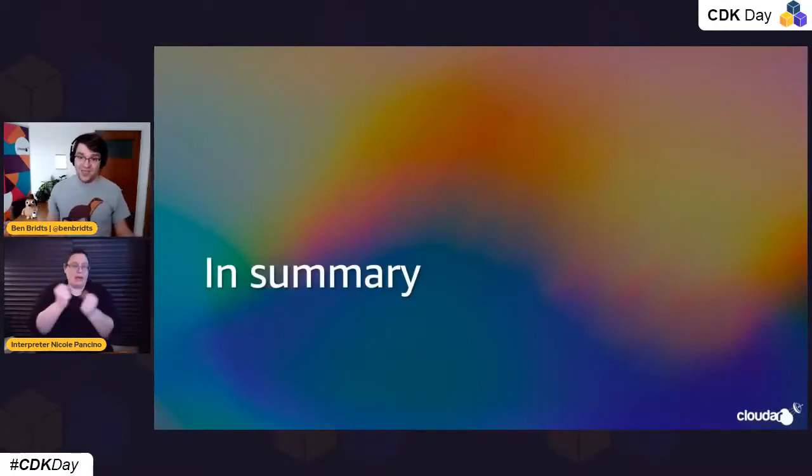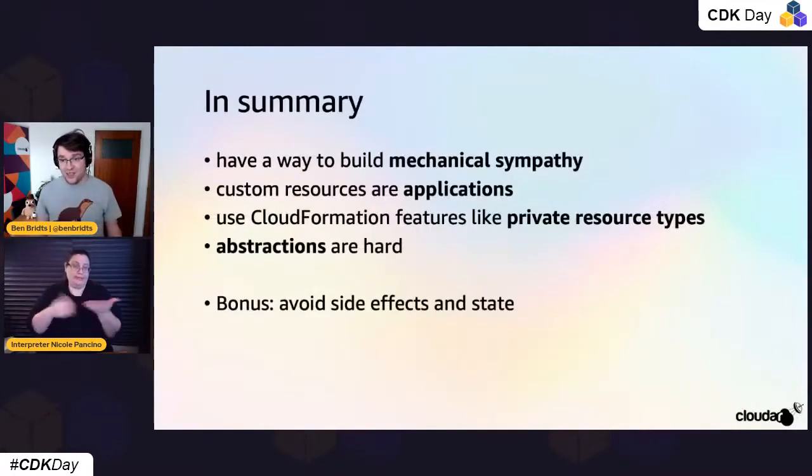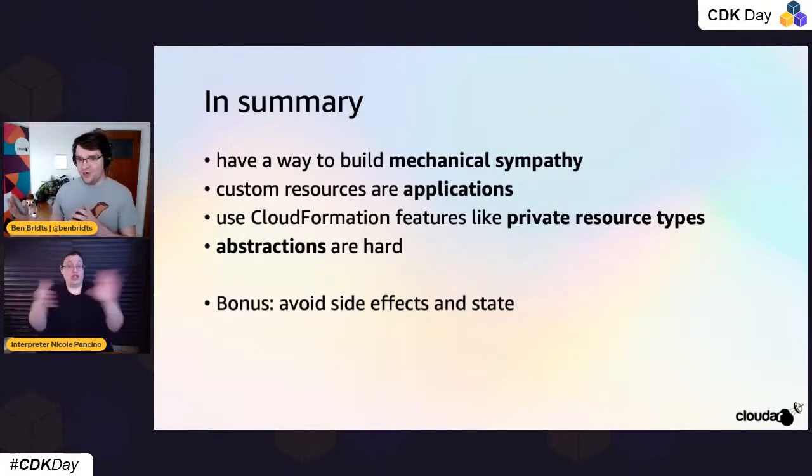And since I'm almost out of time, or actually just out of time, a summary of all the things that I did wrong. I didn't always put in thought about mechanical sympathy. I was too clever. I hid too much. I made mistakes with custom resources, and I should have treated them as separate applications and deployed them like that. CloudFormation features are very nice to use. It's not because we're using CDK that we shouldn't use CloudFormation features, and keeping up with that can actually be an increase of flexibility. And finally, we conclude with a general story about how abstractions are hard.